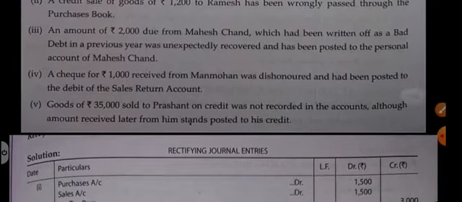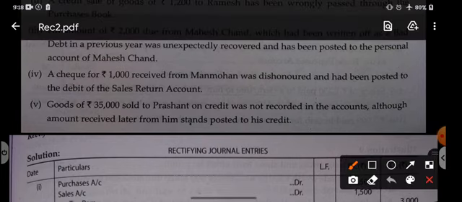Point number 3. 2000 due from Mahesh, which had been written off as bad debts in a previous year, was unexpectedly recovered. So this is the entry of bad debts recovered. When bad debts are recovered, the correct entry is cash account debit to bad debts recovered. This is the correct entry. But what we have done is posted to the personal account of Mahesh. That means instead of bad debts recovered, we have written Mahesh. What entry have we done? Cash debit to Mahesh.